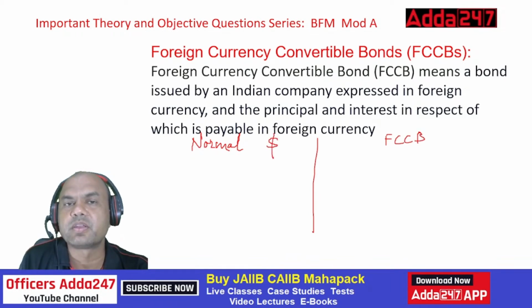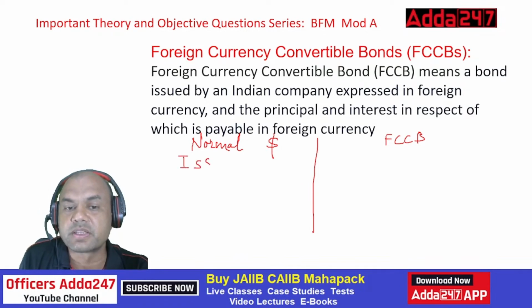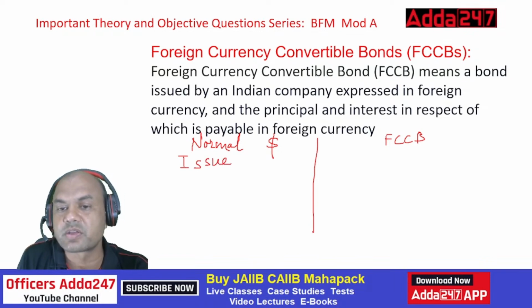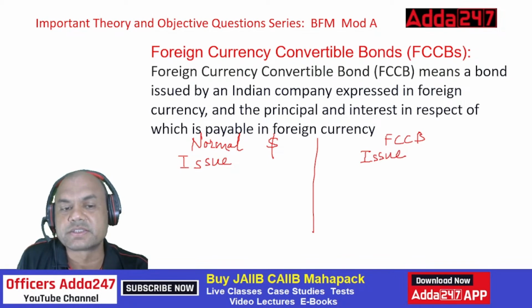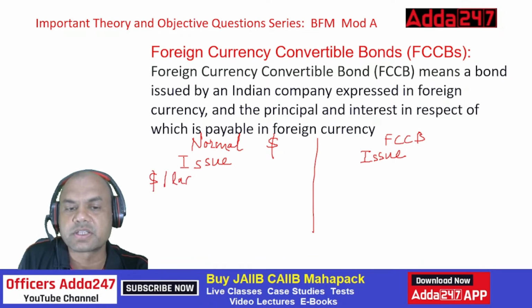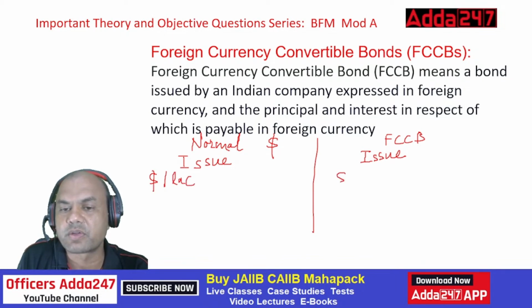Normal bond means I issue the bond. Both are issued, nothing is purchased yet. Suppose this bond is for, let's say, $1 lakh, and the same bond over here, $1 lakh.